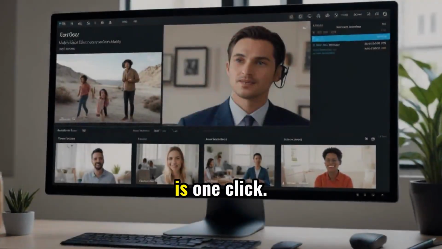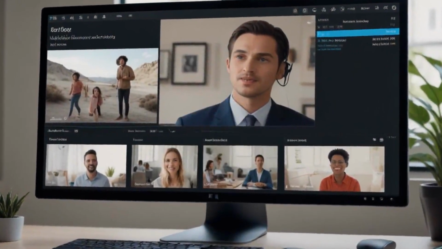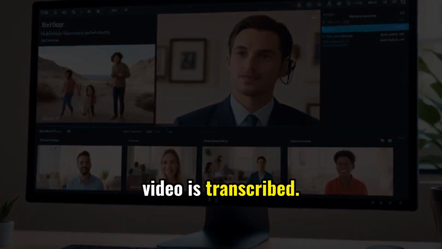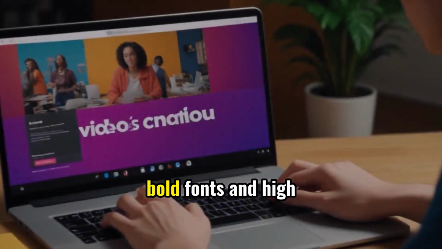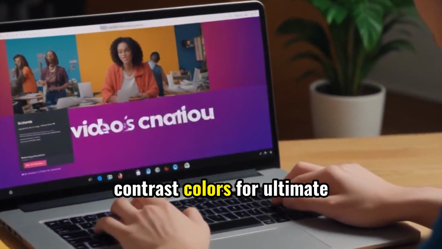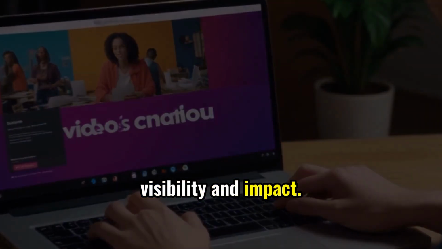Auto-captioning with AI is one click. Instantly, every word in your video is transcribed. Style your captions with bold fonts and high-contrast colors for ultimate visibility and impact.